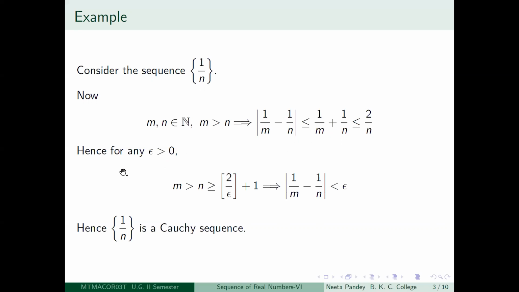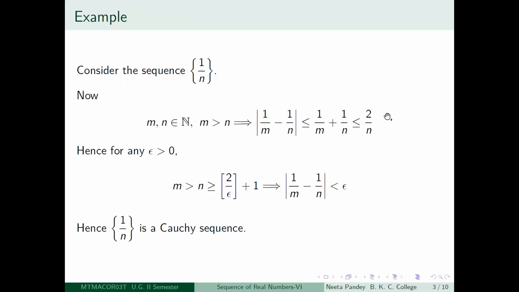You just use the Archimedean property of real numbers, or a follow-up of that. That is, given any epsilon greater than 0, you look at the real number floor of 2 by epsilon plus 1. So this is actually an integer, and you can choose any n greater than that; this is just a back calculation.